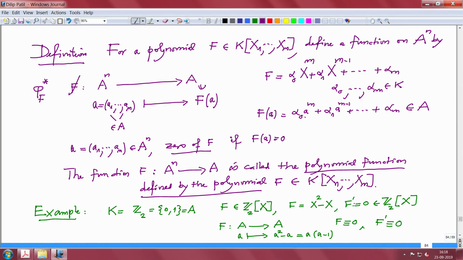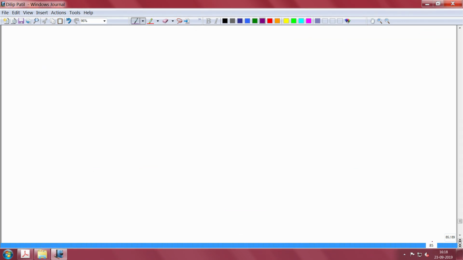So this function is defined by phi star suffix f evaluated at a is f evaluated at a, that is the definition. Okay, now let us prove some interesting things about these polynomial functions. We will need this because we want to define functions on algebraic sets, not arbitrary functions, but what are called polynomial functions.